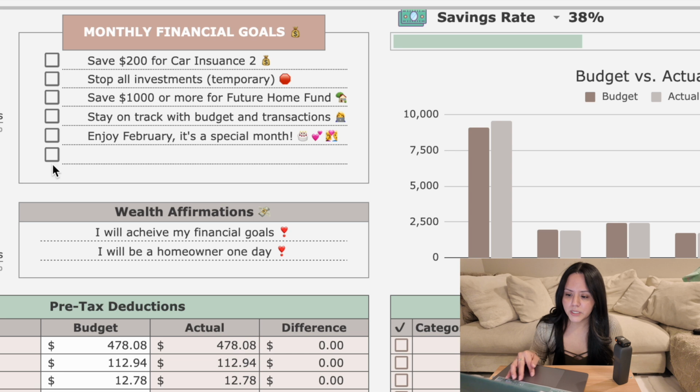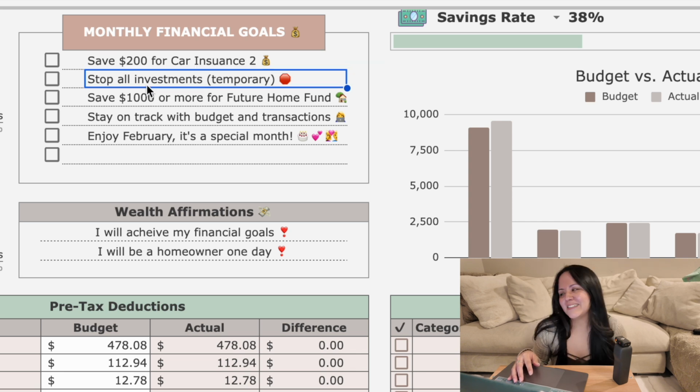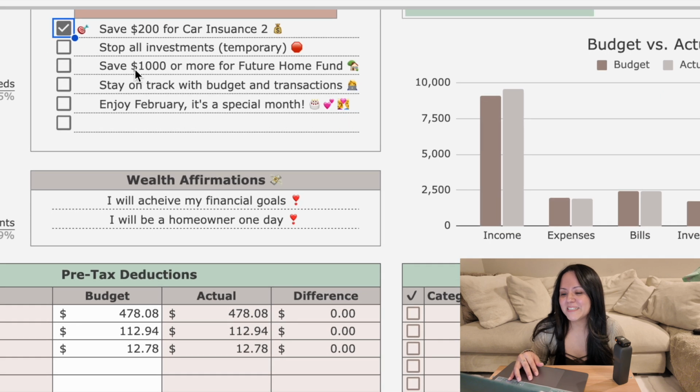So let's go over these financial goals that I have right here really quick. We have save $200 for car insurance 2. I'm gonna give myself that goal, or would that be cheating? That'd be cheating, huh? So no, let's not do it. Anyways, stop all investments temporary.